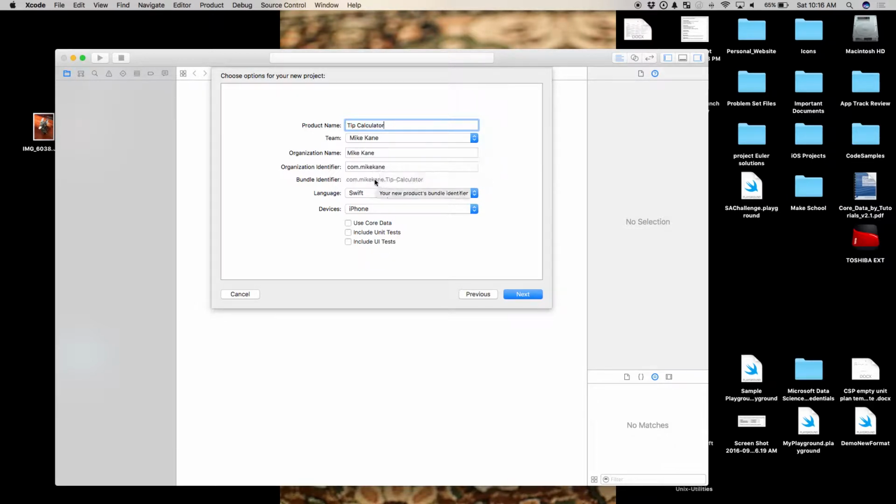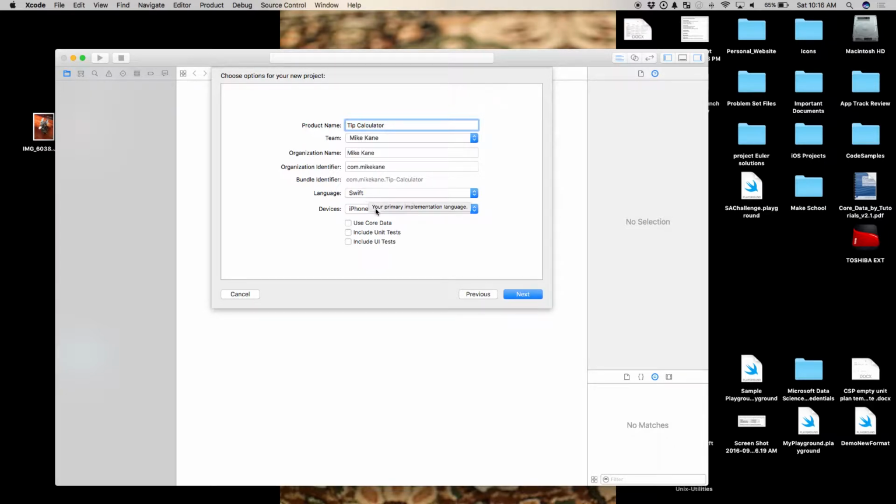This bundle identifier here, this is pretty cool. This is like your web address on the App Store if you do decide to ship your app to the App Store. So it has to be unique. What we'll want to focus on is this thing right here. This is most important. Language set to Swift. Anybody worked with Objective-C before? It's a horrible language. Swift is awesome. Objective-C, a little bit harder. The syntax is not as crisp here. So yes, we're going to stay in our nice, comfy, cozy world of Swift.